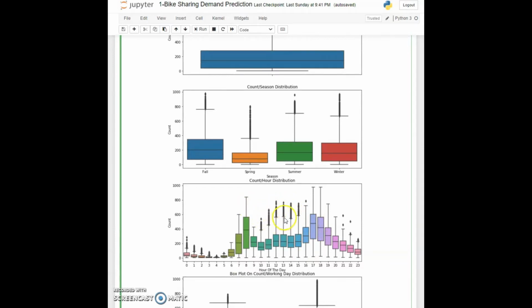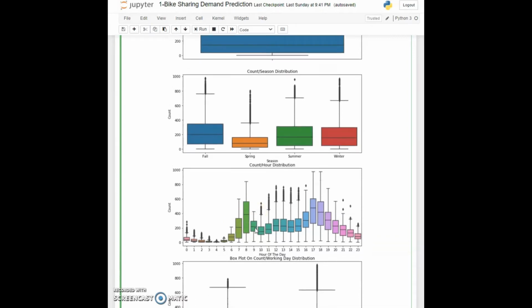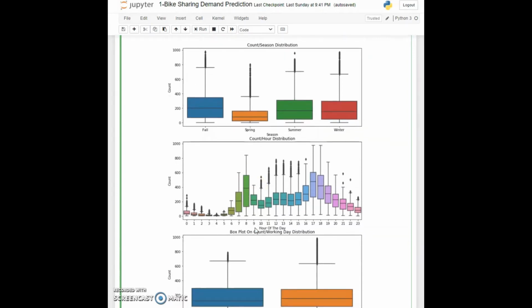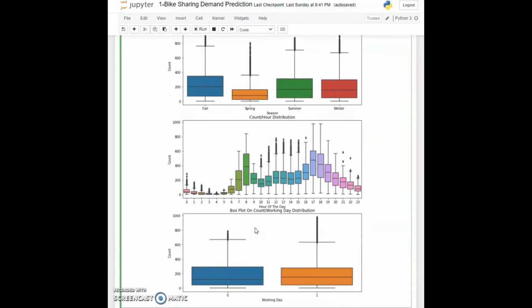Now here we can see the count per hour distribution, and here you can see that there are a lot of outliers in the middle of the day and late and early morning, and we are having a lot of outliers when we are talking about working day or normal day. So right now for this demo we are not going to remove any outliers, but if you want you can remove them, and then for your distribution the linearity will be higher.